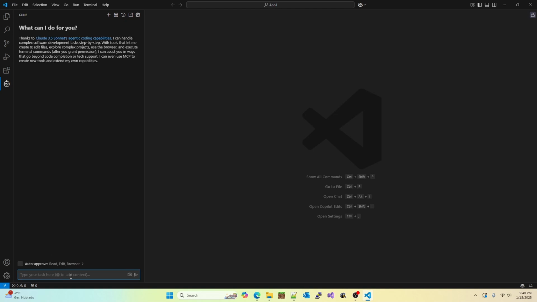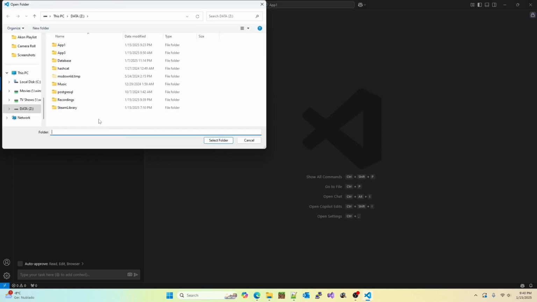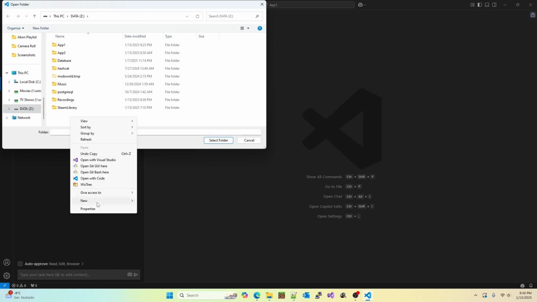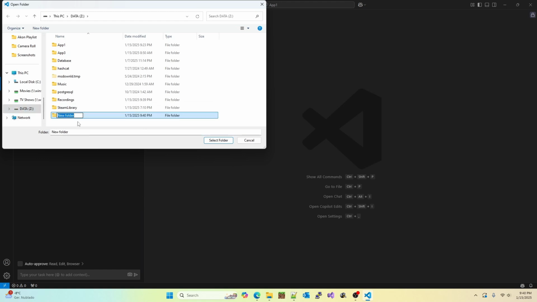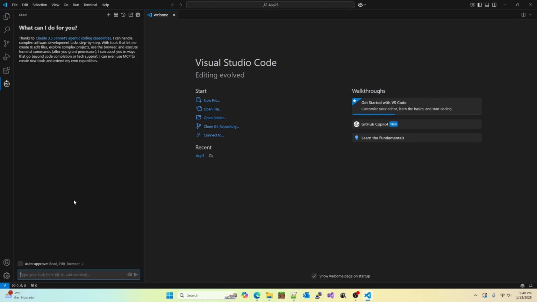So, how can we use the tool? What we want to do is go into and open a folder. I'm going to create a new folder here. Right click folder, call it app 25 just because I make so many apps, and select the folder. Now all we have to do is click on the Cline button and we can start working with the tool here.